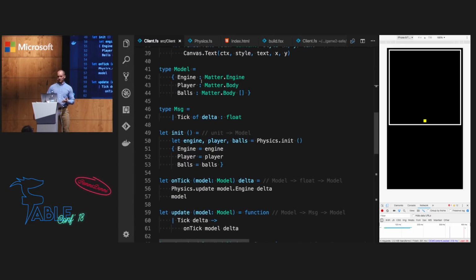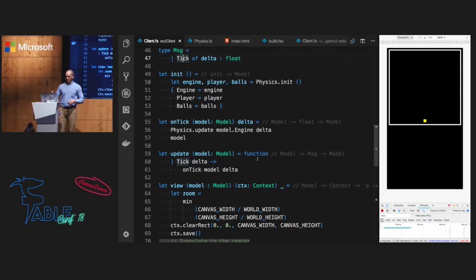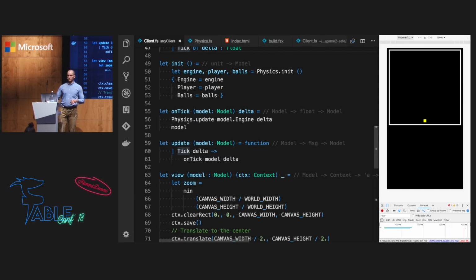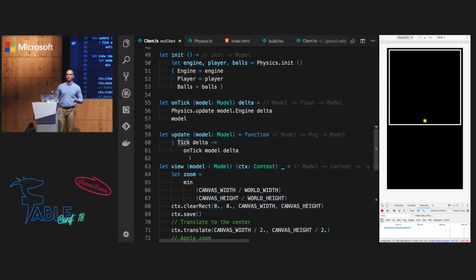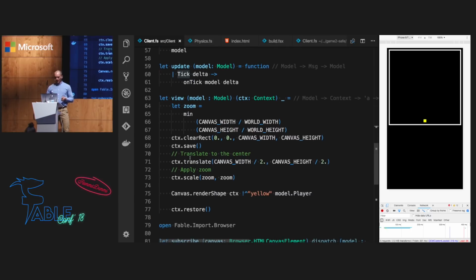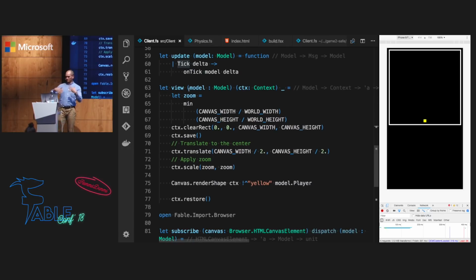For now, the model just consists of engine, player, and balls, the bouncing balls that you can see, and those are all objects from the Matter.js library. We'll have some messages. For now, this is just a tick, like a frame in the game. And to initialize, we call the initialize function from physics to get those objects. Then we'll focus on the onTick function, which basically computes the next state in the game, so the next frame. But we'll have also the update function for other messages, as you will see. We'll add some. And finally, there's a view function which renders the stuff on the canvas.